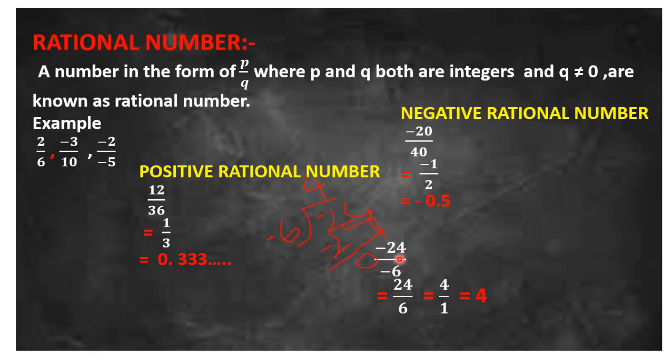Now we can say that when the numerator and denominator both have a negative sign, that number is still known as a positive rational number. I hope you understand the concept of rational numbers.